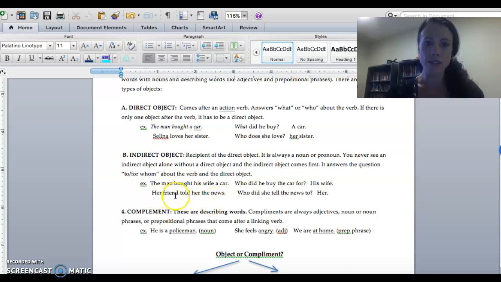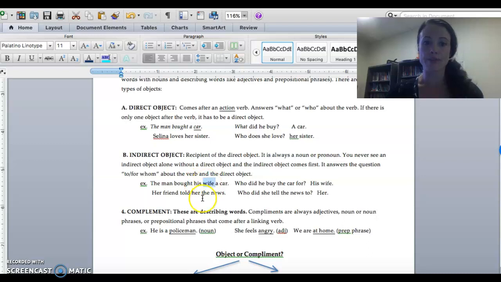Okay, here her friends told her the news. So her friends told what? The news. That's your direct object. Then her friend told the news to who? Her. That's your indirect object. So the indirect object is almost always an object pronoun or a noun, right?